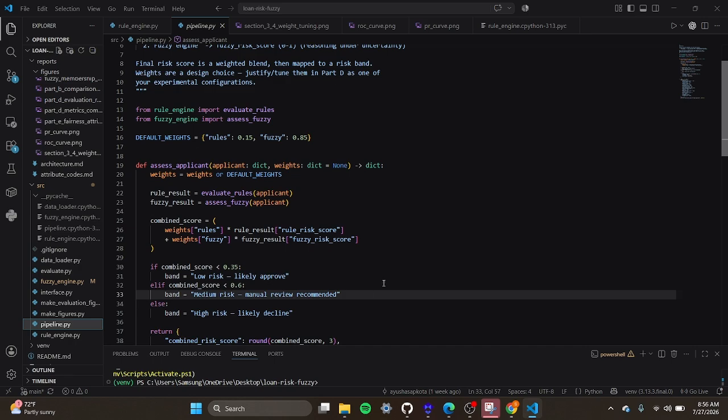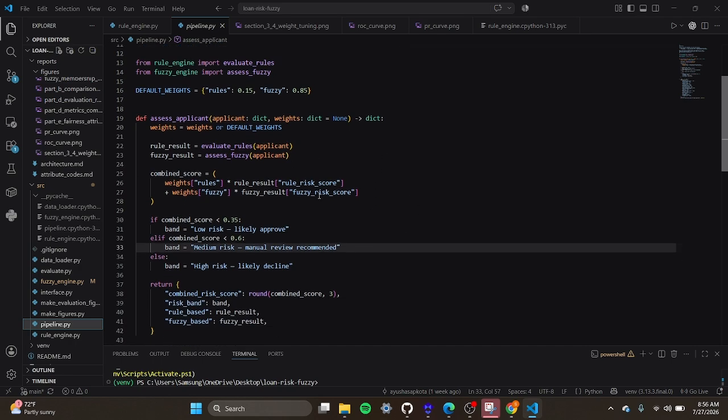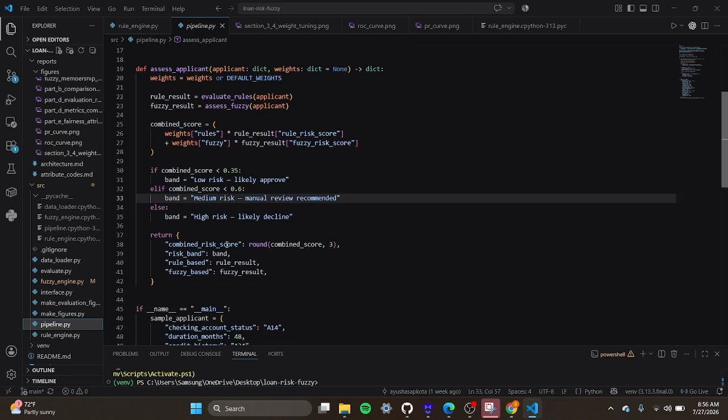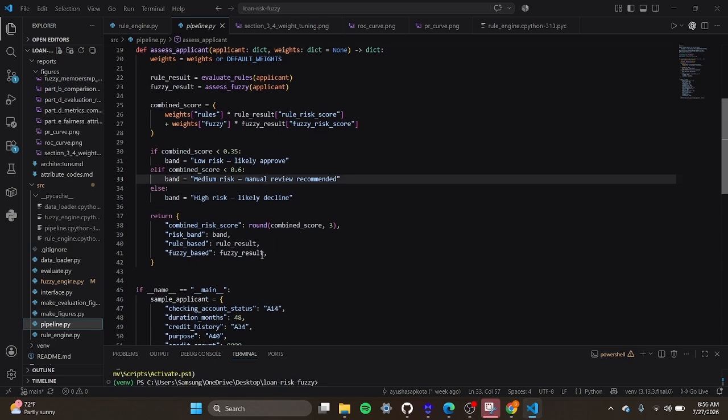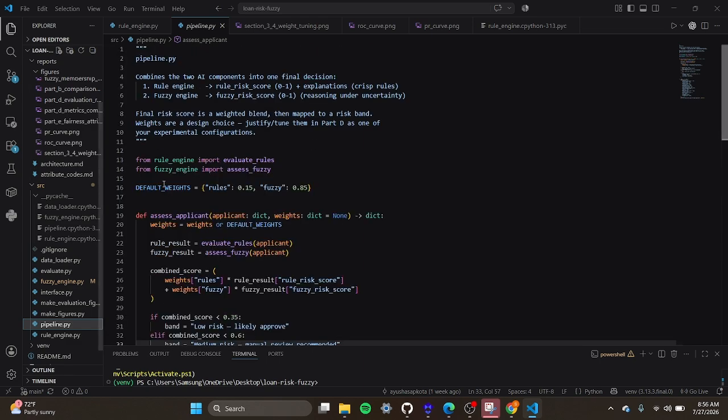Finally, this file combines both outputs. Right now, the final score is calculated using a weighted sum. 60% comes from the fuzzy engine and 40% comes from the rule engine. During testing, this weighting produced the best balance between accuracy and recall.